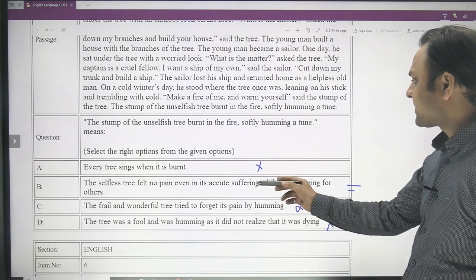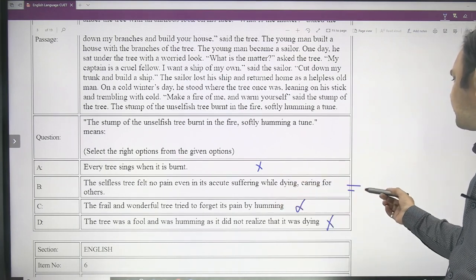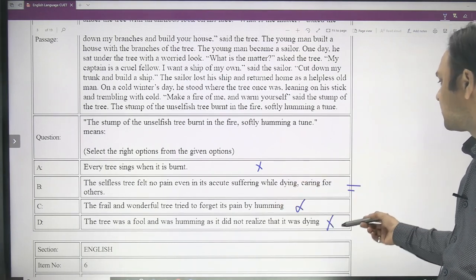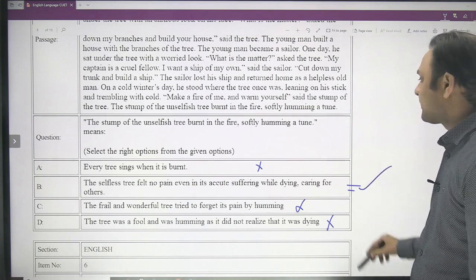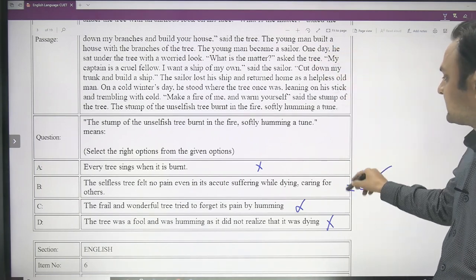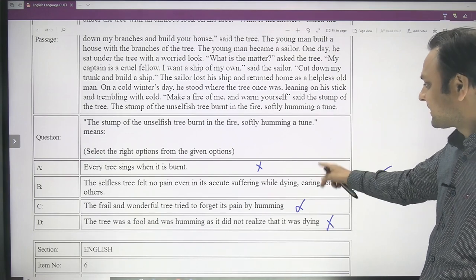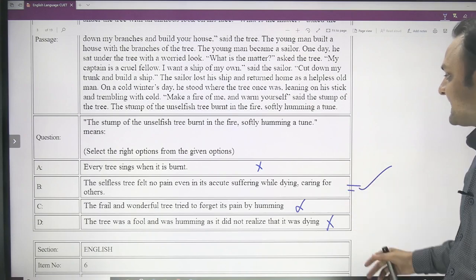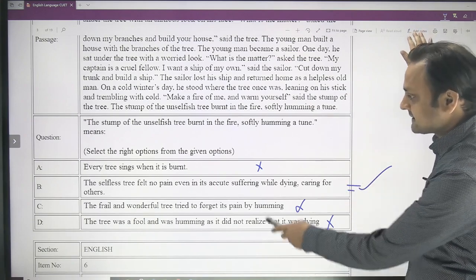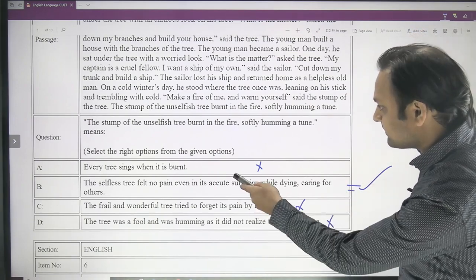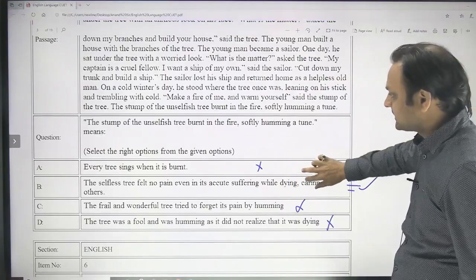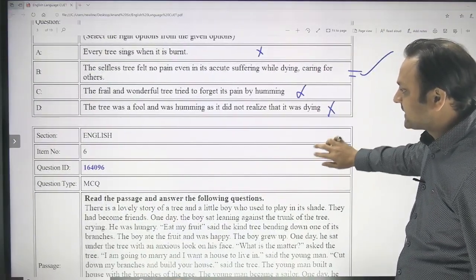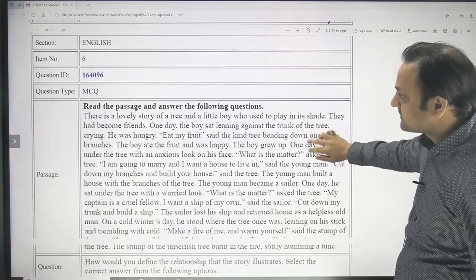So the selfless tree felt no pain even in its acute suffering while dying, caring for others. This is the option that matches with the tone of the passage, and this is the correct answer. The others are irrelevant, plus this humming was not literal, it was figurative in sense. So this answer is option C. Let us look at the next item, which is question number 6.